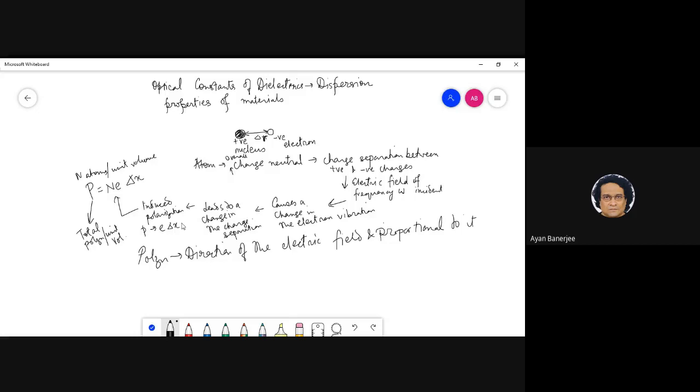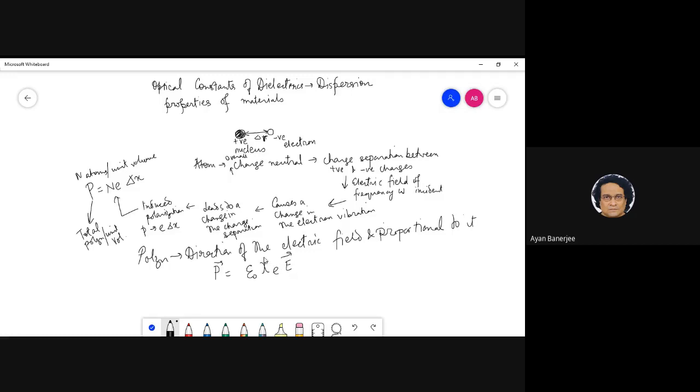But now, if I approach it in a different way, what I can say is, what determines this delta x? You understand? Because suppose I have glass, a piece of cloth, maybe plastic, any kind of different material. What determines this delta x, right? In order to qualify or even quantify that, we approach this problem in a slightly different way. We write that this induced polarization is given by some kind of susceptibility chi e.